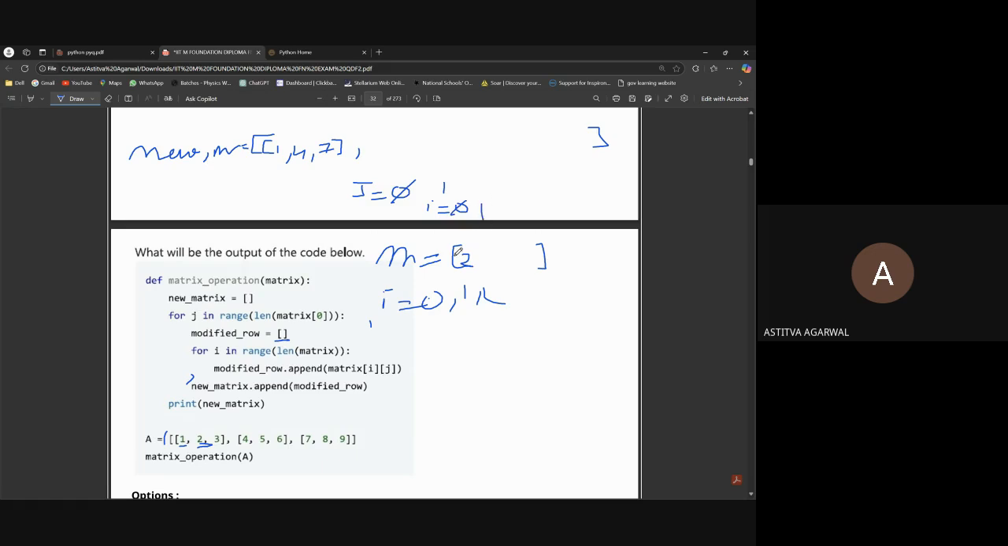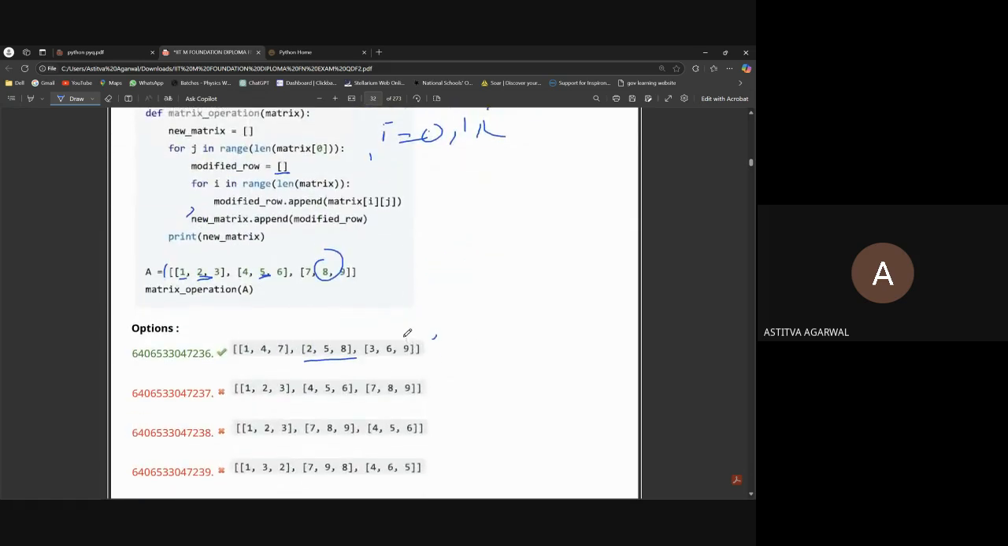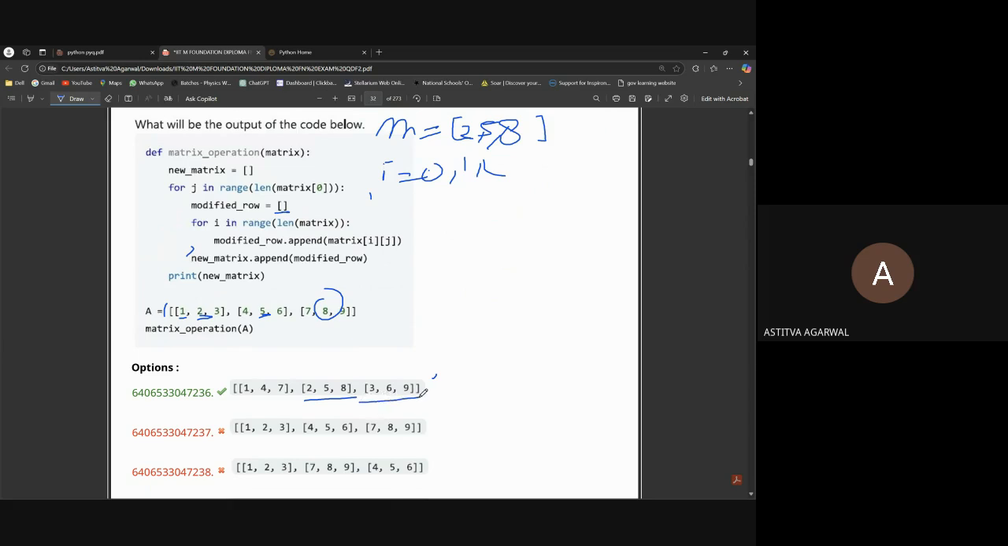Then i will become 1. So what will be 1 of 1? It will be 5, so 2, 5. Then i will become 2. The second index and then its first index will be 8. So we will add 8, giving 2, 5, 8. Then we will do the rest, and the answer will be 3, 6, 9.